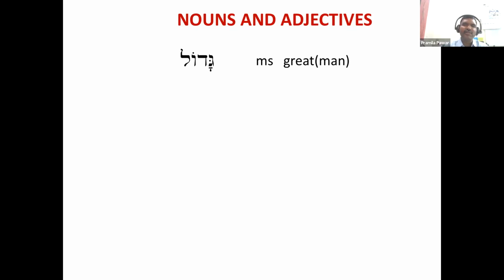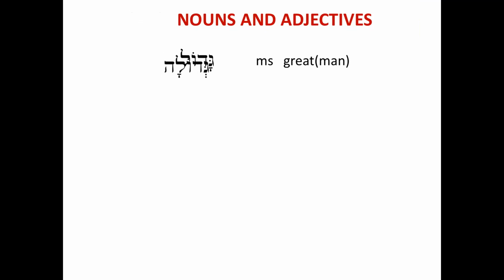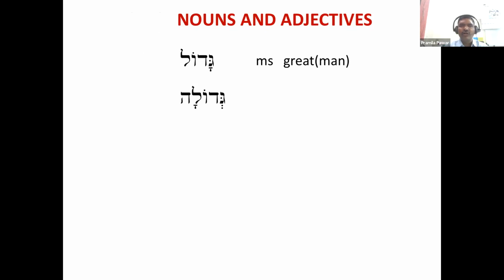What should be the plural ending? Im, no? With Gadol: Gedolim. Because of the Hebrew law, the third vowel back from the accented syllable should be as short a vowel as possible. You go to your workbook, that law is given: the third vowel back, third syllable back.